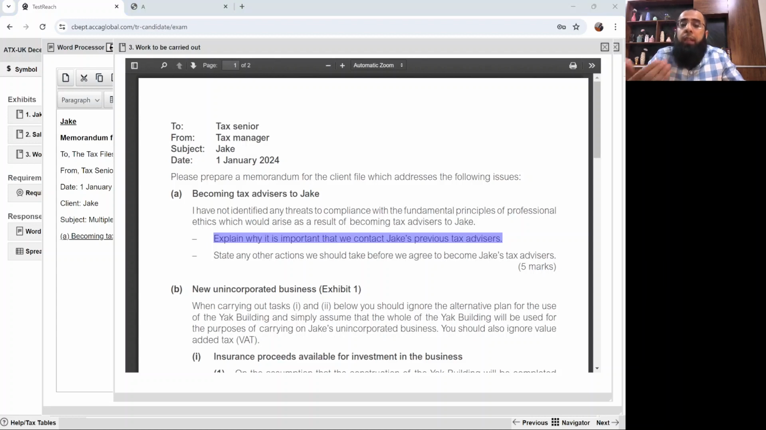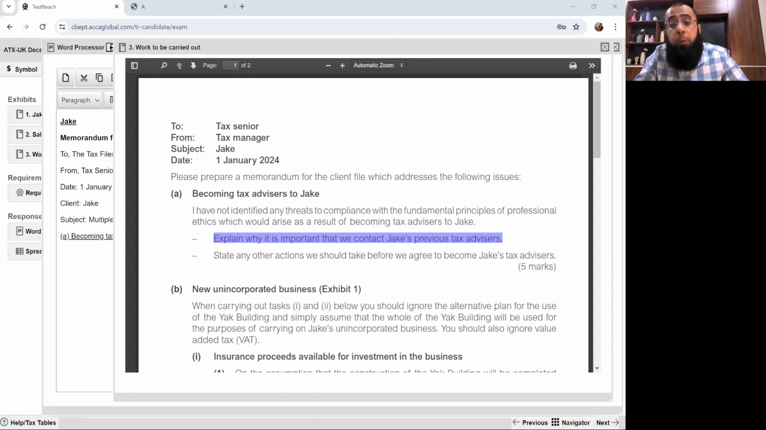So as I told you, there are 2 reasons. We need to know what the reason is that the previous tax advisor is no longer providing the service. Was it just an administrative reason, like they don't want to work anymore, or was there any other concern? And we also want to contact the previous tax advisor to get knowledge of any ethical issues which they want to bring to our attention.